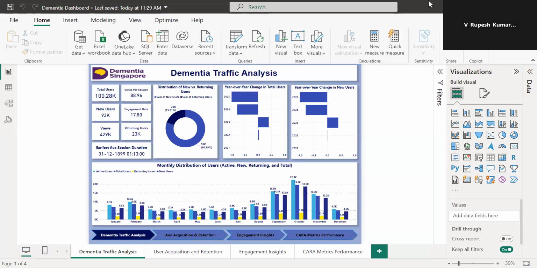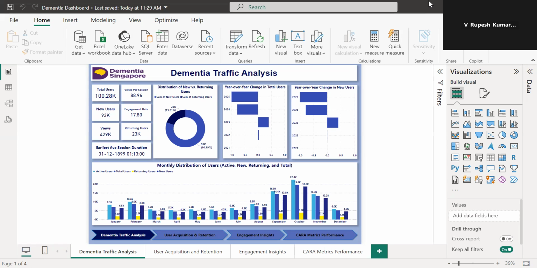Welcome to this presentation on traffic analysis of Dementia Singapore. In this report, we will explore insights into user engagement, retention and acquisition, as well as identify key trends and actionable recommendations. Sheet one is the Dementia Traffic Analysis. The objective is to provide a high-level overview of overall performance.